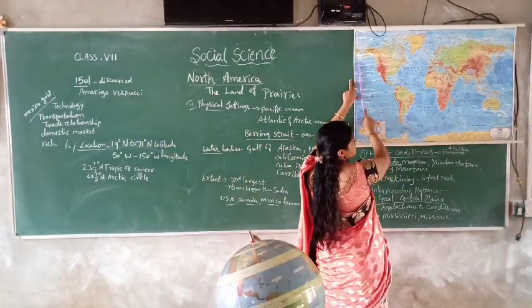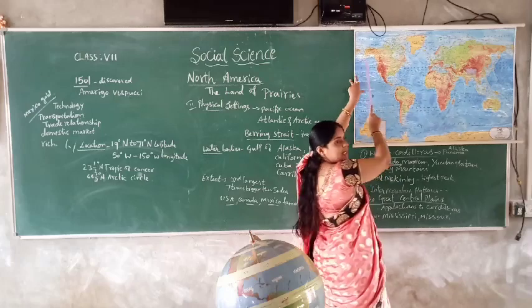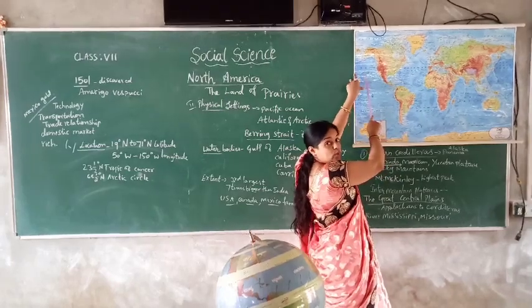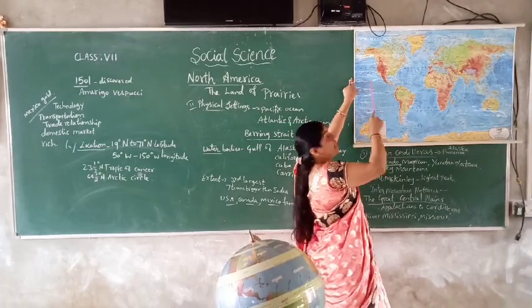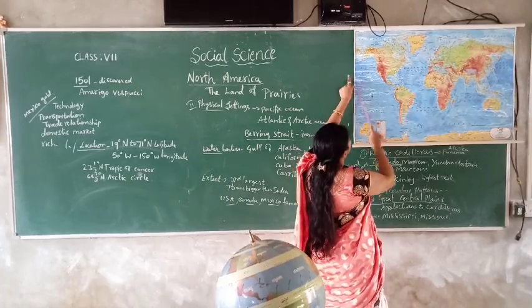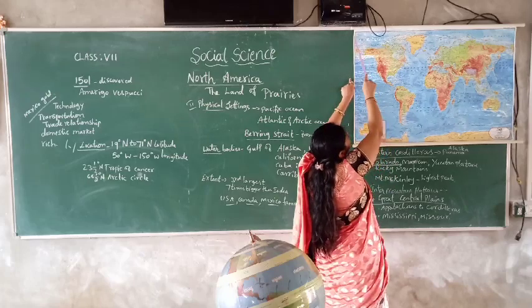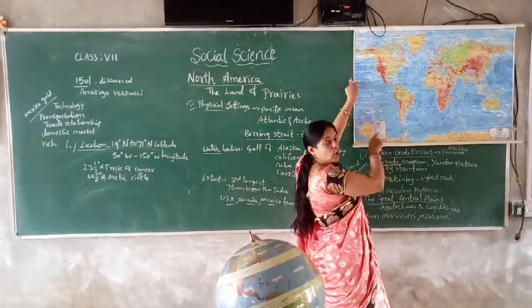West means here, isn't it? So from east to west, how much is it? 50 degree west to 150 degree west, it is located.